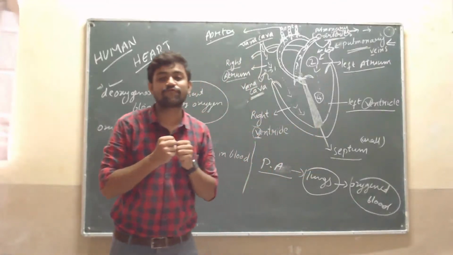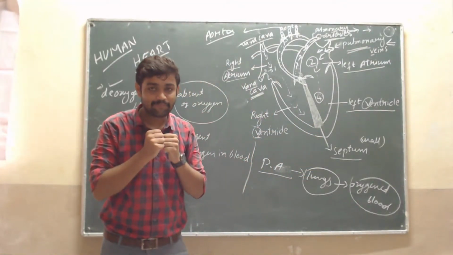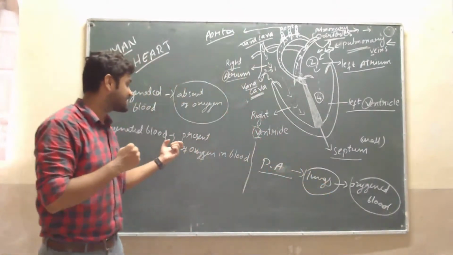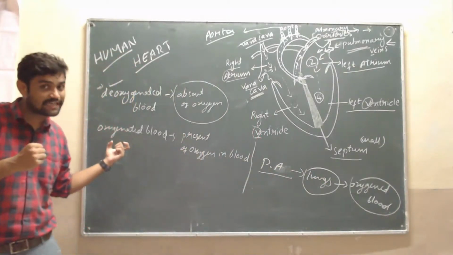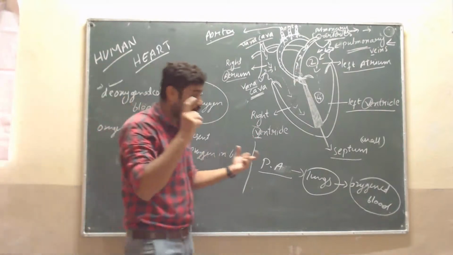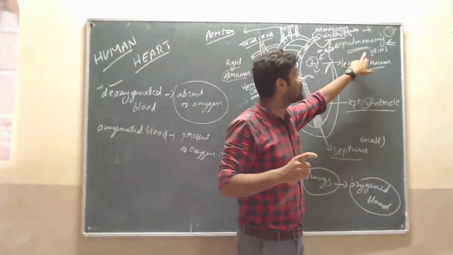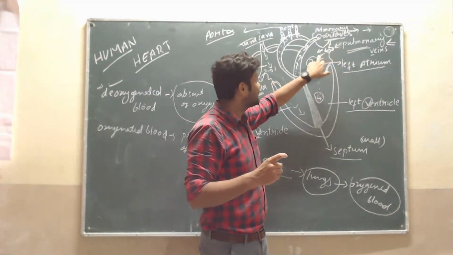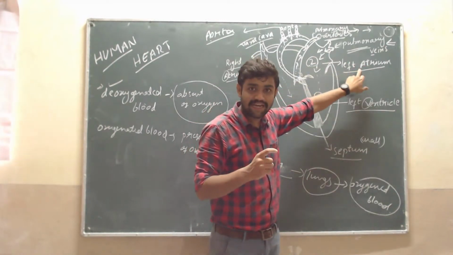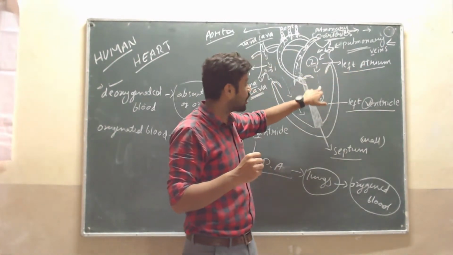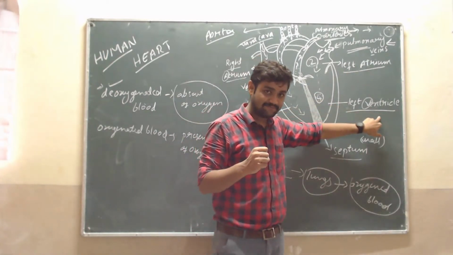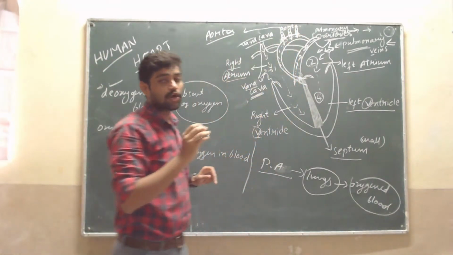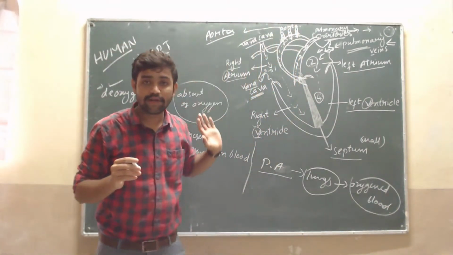It gets oxygen from the lungs. The deoxygenated blood absorbs the oxygen, and when oxygen is present, it is called oxygenated blood, isn't it? Then the oxygenated blood enters into the pulmonary veins. Then it enters into the second chamber, the left atrium. Through that, the oxygenated blood again enters into the left ventricle, and through the aorta it is supplied to all over our body.